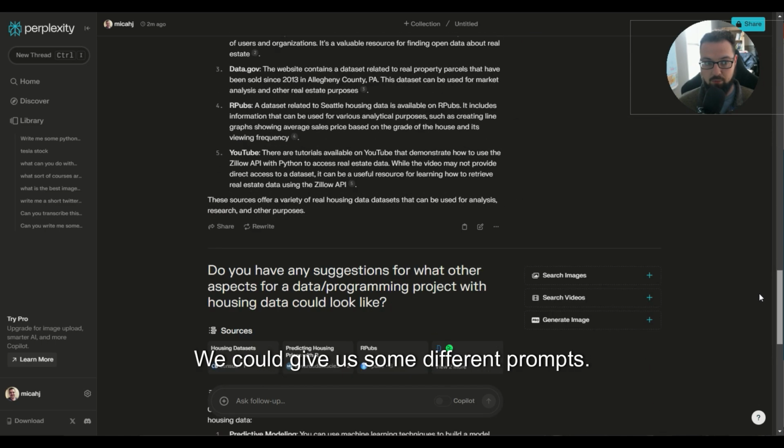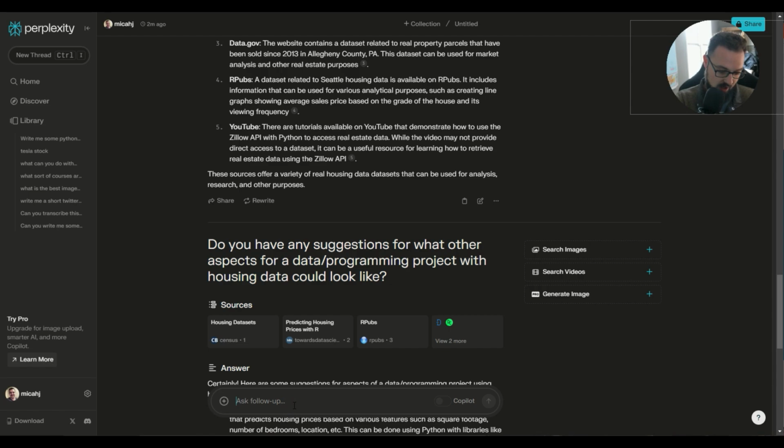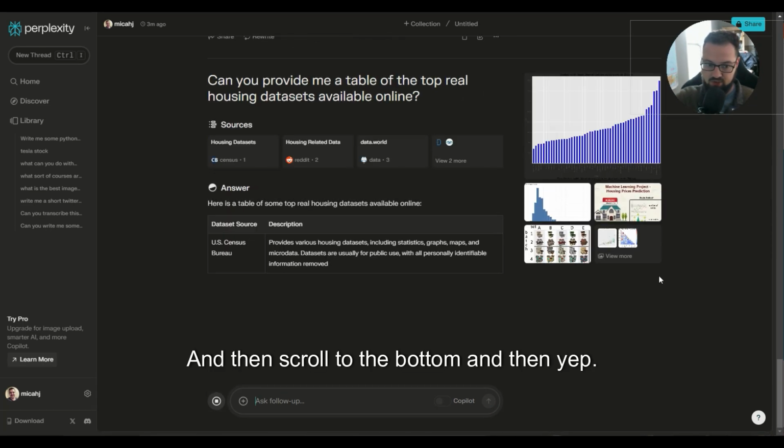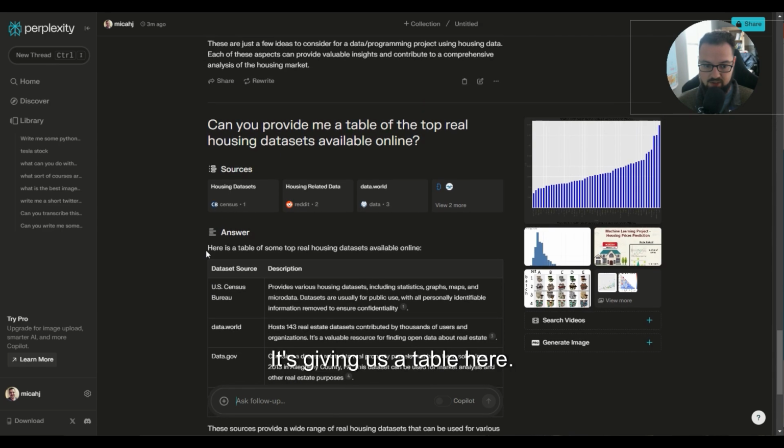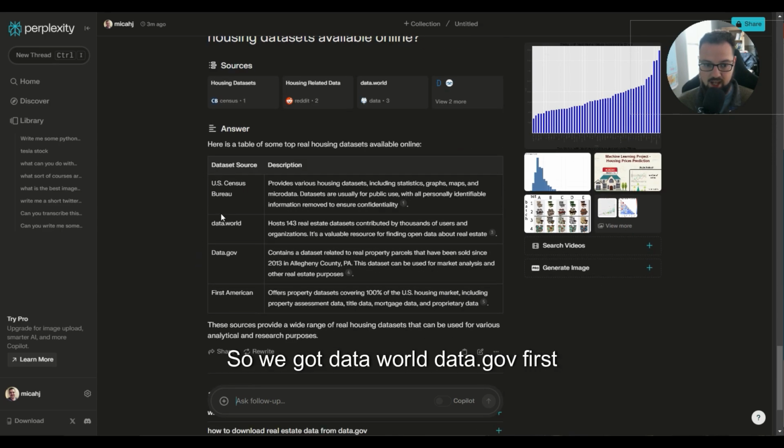We could give it some different prompts. We could say something like, can you provide me a table of the top real housing data sets available online? And then it scrolls to the bottom. And then, yep, it's giving us a table here. So we got data world, data.gov, First American. We got all these links here.